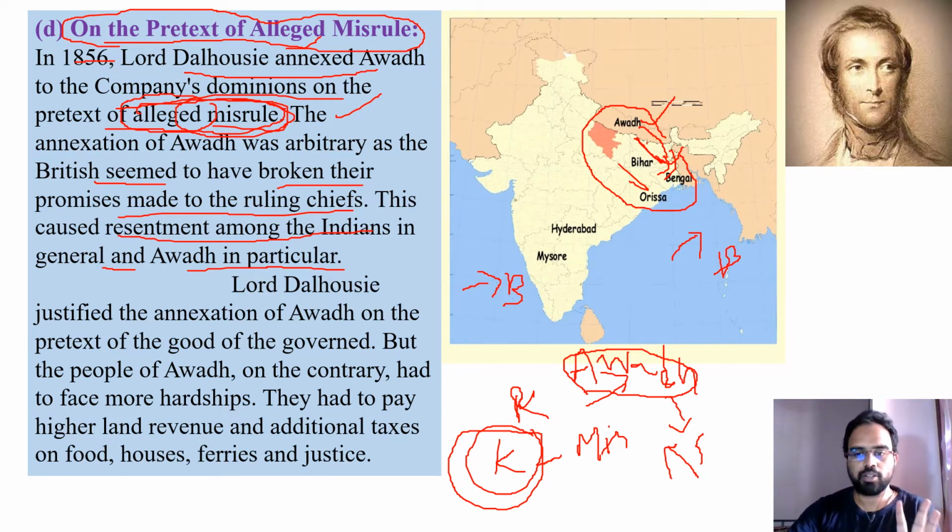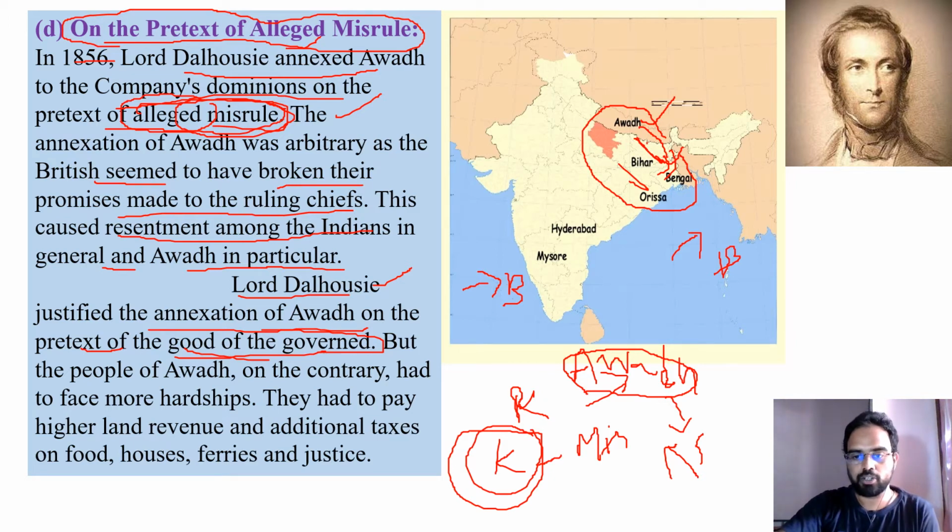Based on this, they simply went and occupied that territory. Lord Dalhousie justified the annexation of Awadh on the pretext of the good of the government. That means after occupying this territory, Dalhousie made a statement that it was for the good of the people only. The misruling has been taken off and a good rule will be there now, that means the people will get good governance.